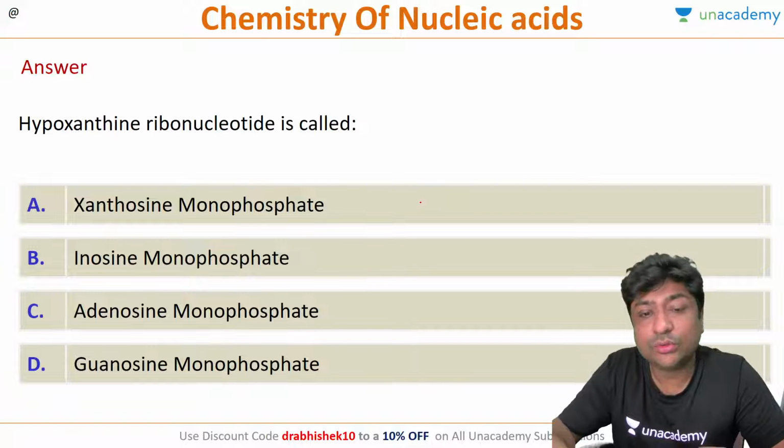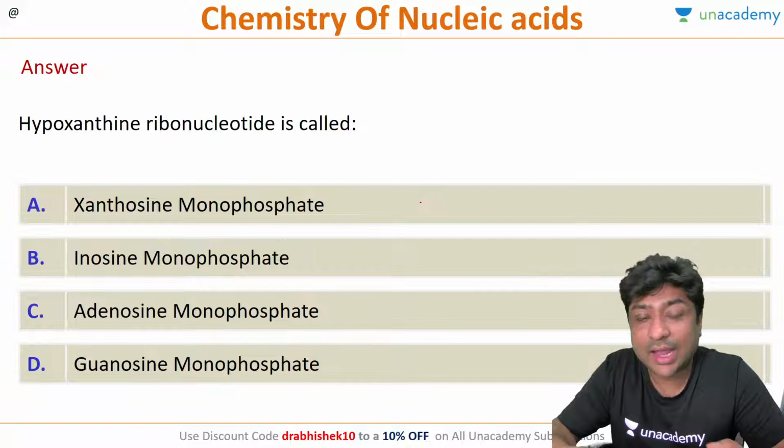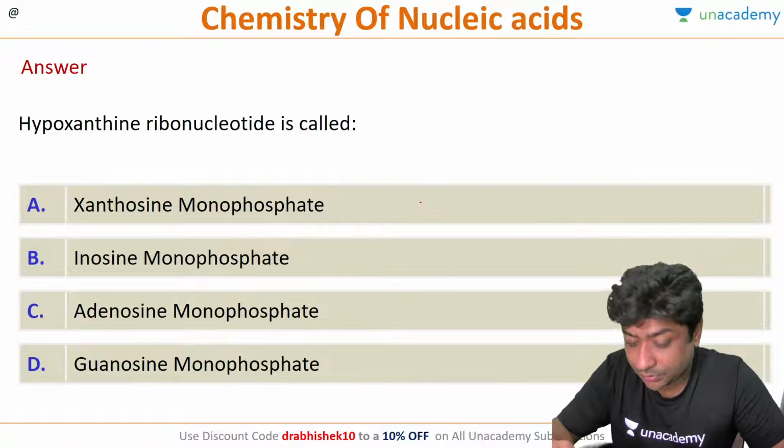Is it called xanthosine monophosphate, inosine monophosphate, guanosine monophosphate, or adenosine monophosphate?